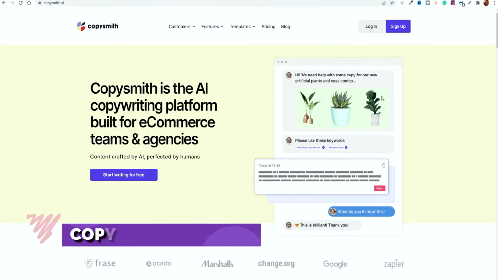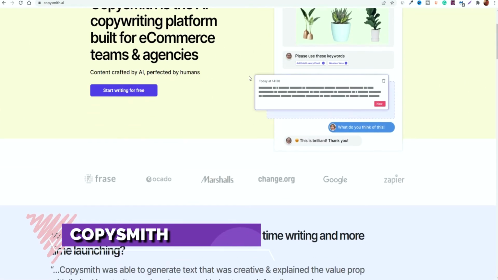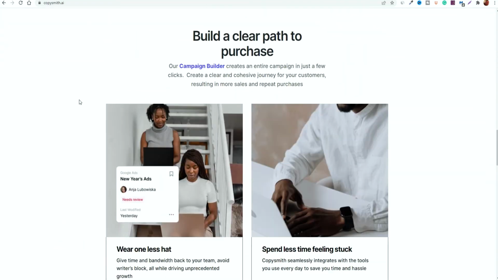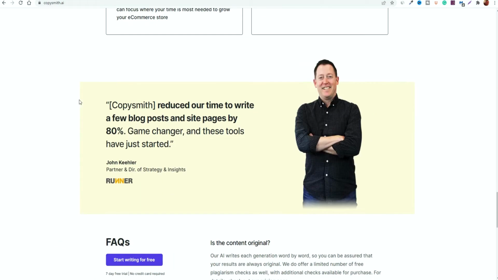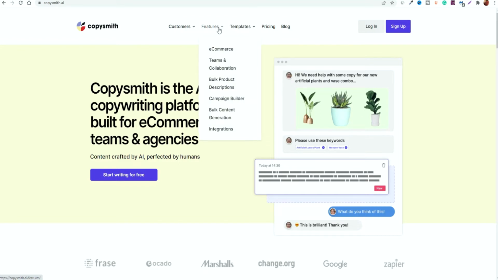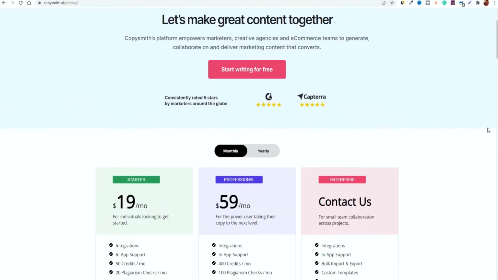Another platform you can look at is Copysmith.ai, and like the previous platforms, it also has its own unique set of tools and features that helps you to generate copy very quickly. It has access to tons of different templates for blog articles, product descriptions, advertisements, even has additional features like campaign builders, bulk content generation, integrations, and in terms of the pricing, it's fairly reasonable for what it does offer.